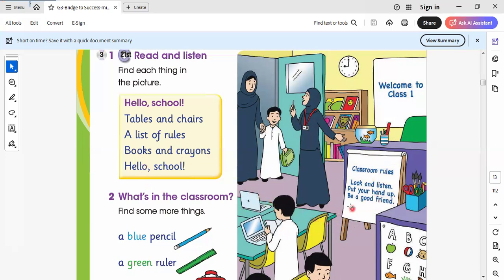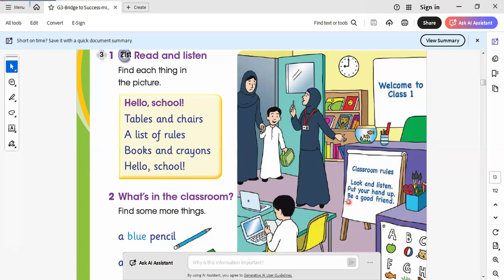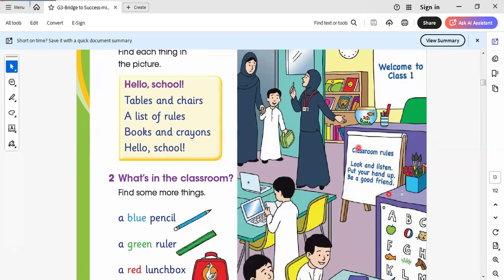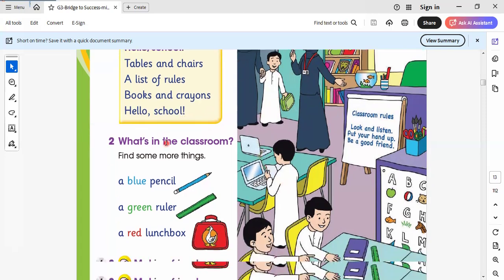Books and crayons. Which here is books and crayons? This is the crayons. Which books? I can't see the books here. Where are the books? This is books, and this is crayon. Hello school. Here the pupils reply to the teacher by saying hello school.